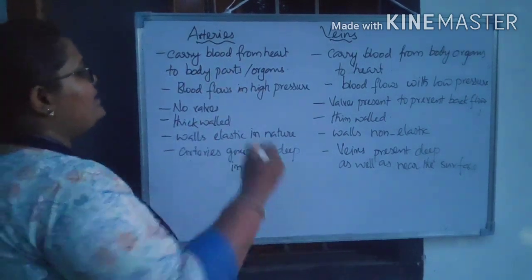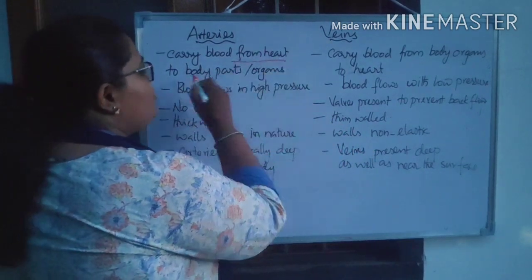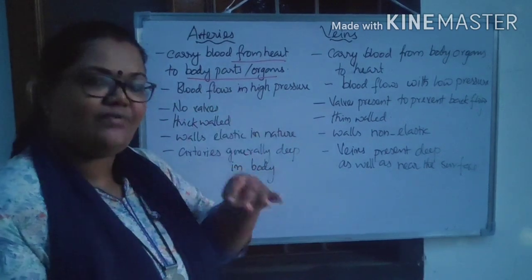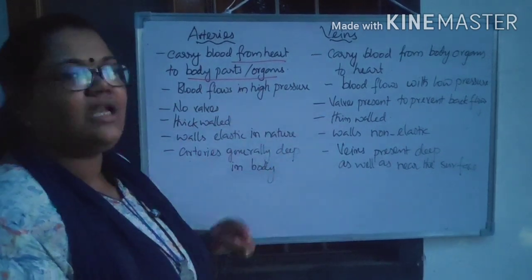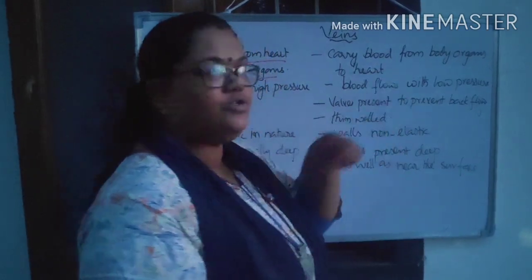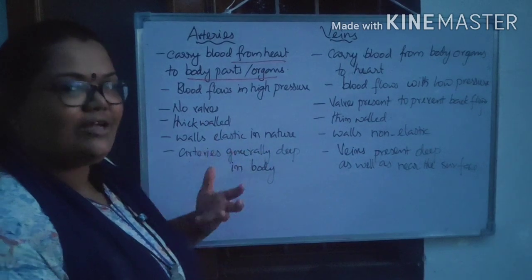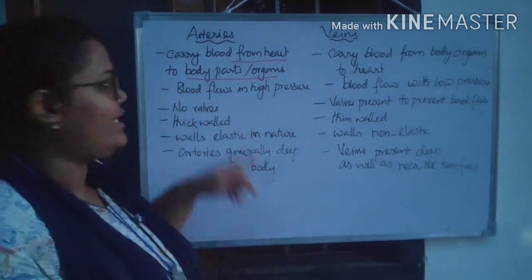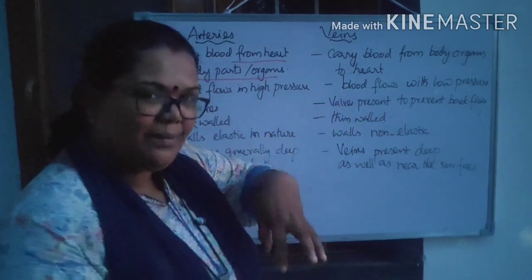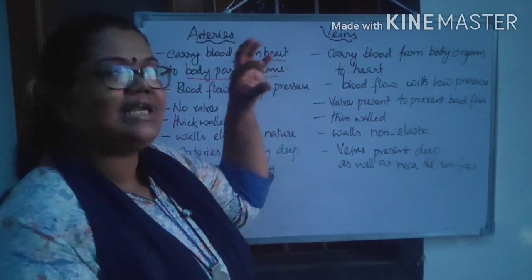So the first one: arteries carry the oxygenated blood from the heart to different parts of our body. That means it will carry the blood from the heart to different body parts. Now veins carry blood from body parts to the heart. So that's the first difference. हार्ट से ब्लड को डिफरेंट बॉडी पार्ट्स में लेकर जाना है आर्टरी का फंक्शन. वेन का फंक्शन है बॉडी पार्ट से जो रिमेनिंग डीऑक्सीनेटेड ब्लड है उसको हार्ट तक लेकर आना.